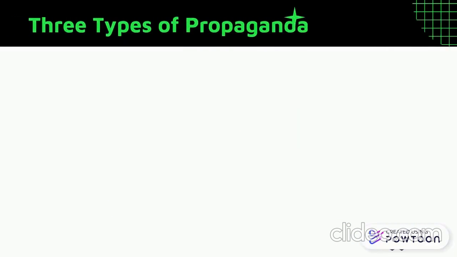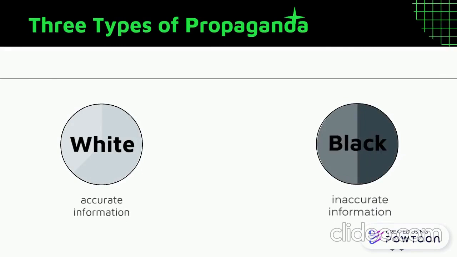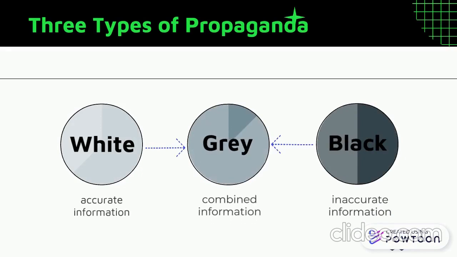There are 3 types of fake news and propaganda. White propaganda, which uses accurate but selectively presented sources, black propaganda that uses inaccurate or deceptive information, and gray propaganda, which is a mix of both white and black propaganda, containing both accurate and inaccurate information.